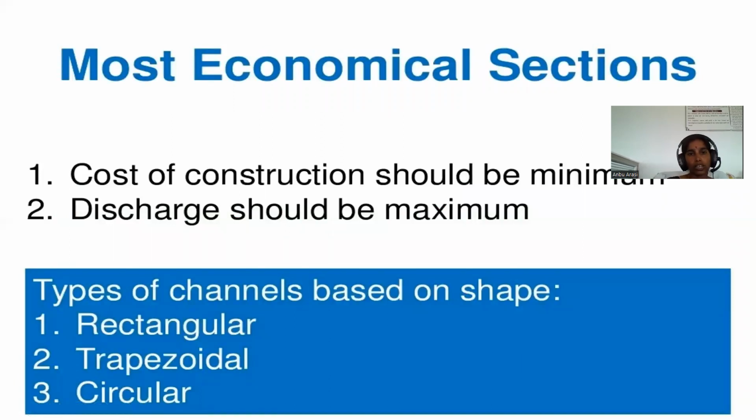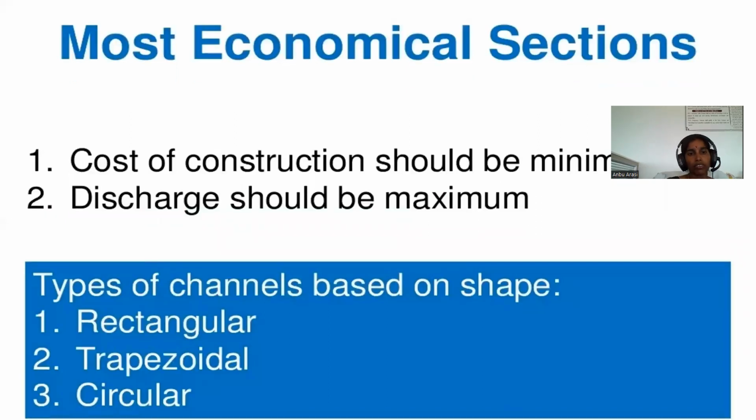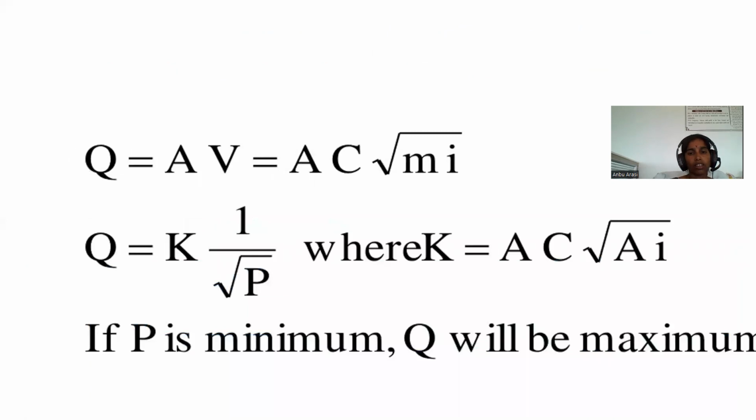And most economical section. Most economical section means the cost of construction should be minimum and at the same time the discharge should be maximum. Types of channels based on shape: rectangular channel, trapezoidal channel, circular channel. Basic discharge formula is Q is equal to A into V. Then we know V is equal to C into root of m into i.